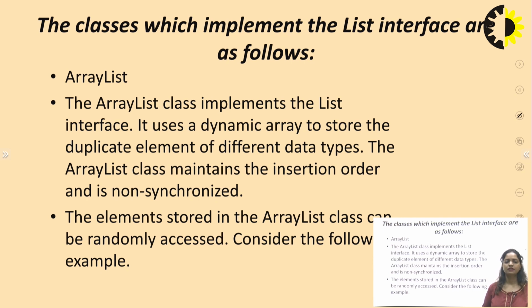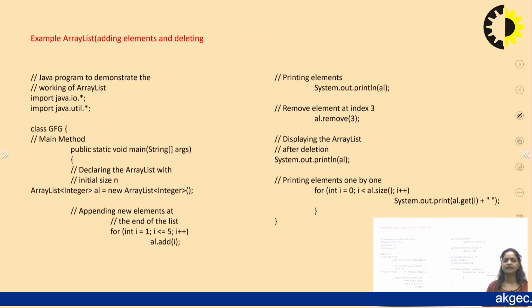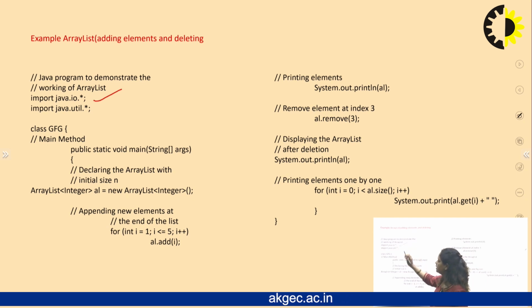The elements stored in the array list class can be randomly accessed. It will provide random access. How can we create this? Let's see a programming example. First of all, we are importing the input output package and the util package. Why the utility package?